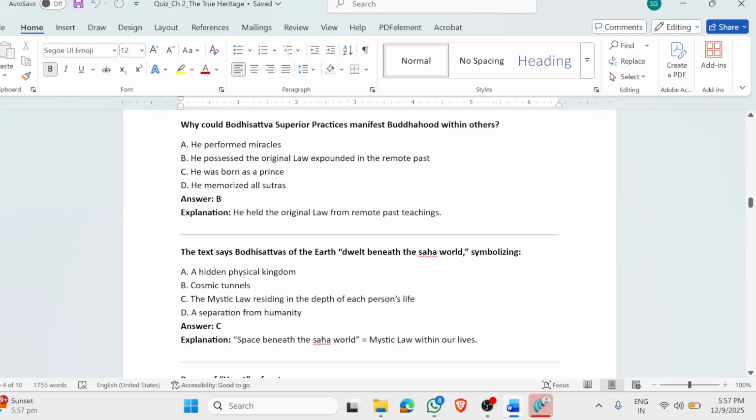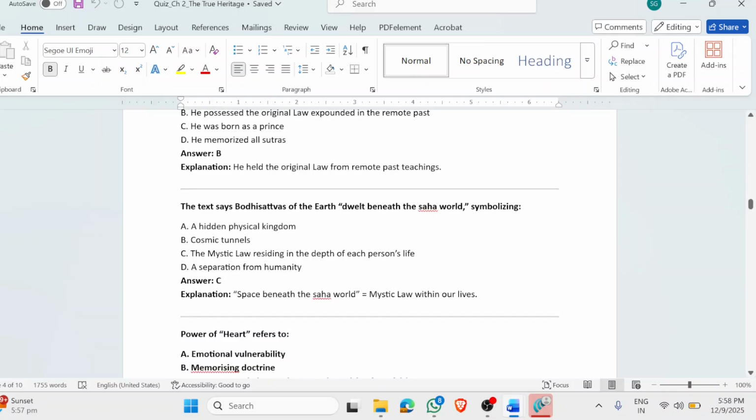The text says Bodhisattvas of the Earth dwelled beneath the Saha world. What does that symbolize? It means that in the depth of our heart, in the deepest, darkest corner of our heart, the Mystic Law is residing within each one of us.